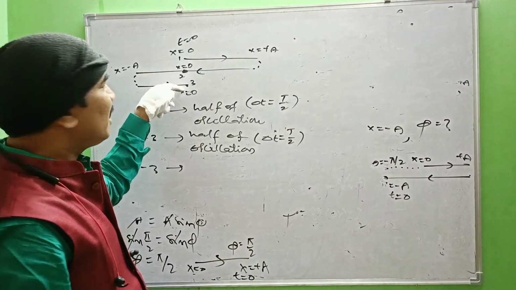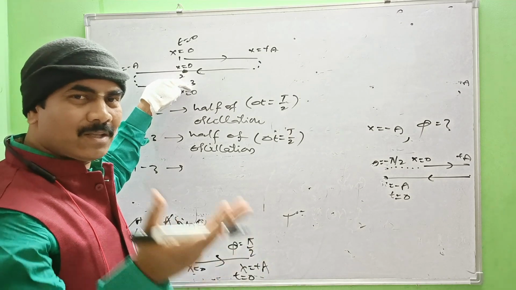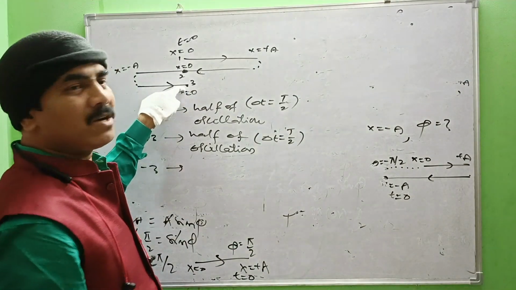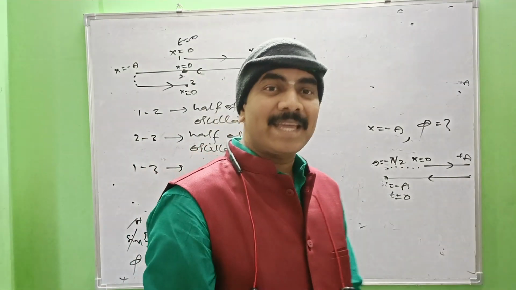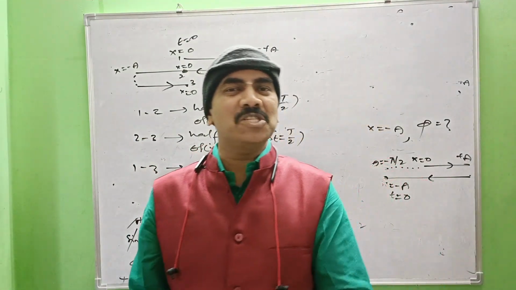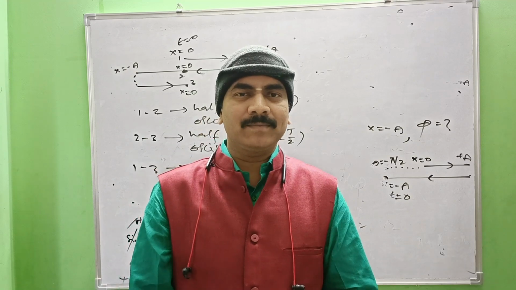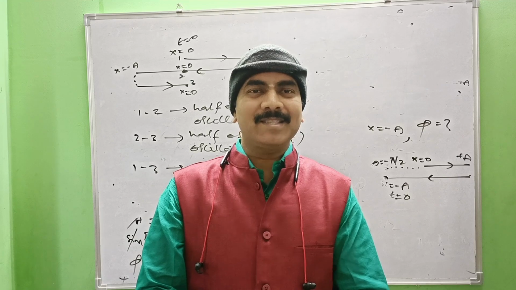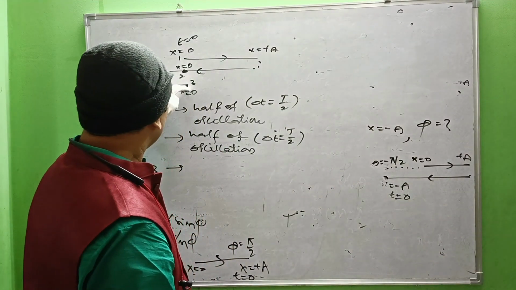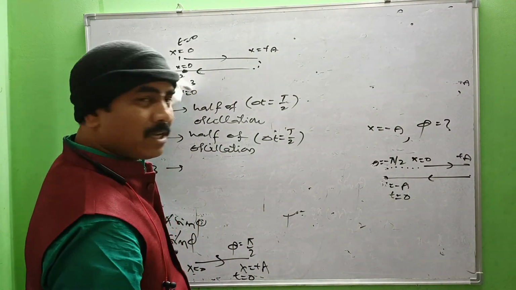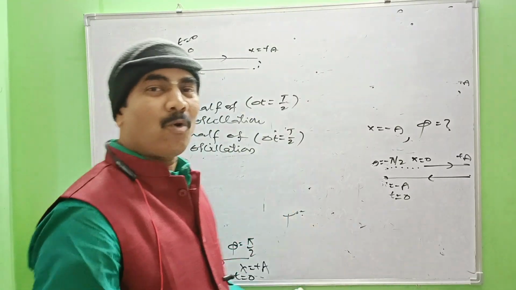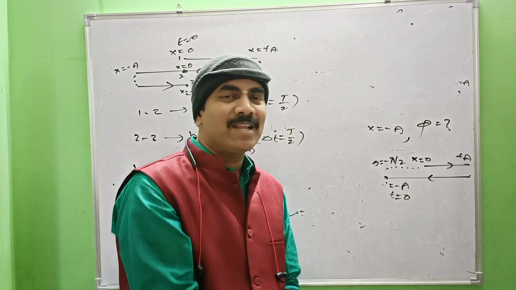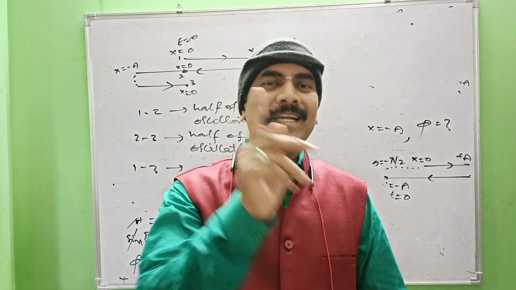But between 1 and 3, the position is the same, that is x equal to 0, and the direction of motion is also the same. Here rightwards, here also rightwards. Means in all respects, both in position as well as direction of motion, the particle repeats its motion. These are the successive instants between which the particle repeats its motion. That time interval is said to be one time period.